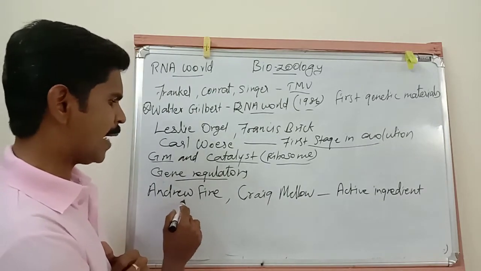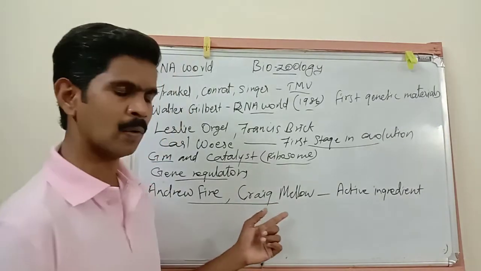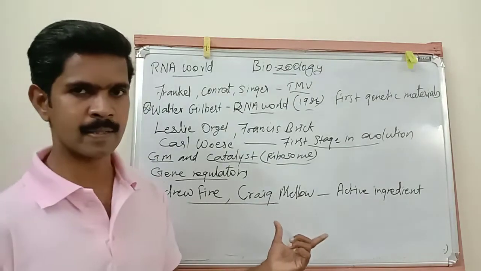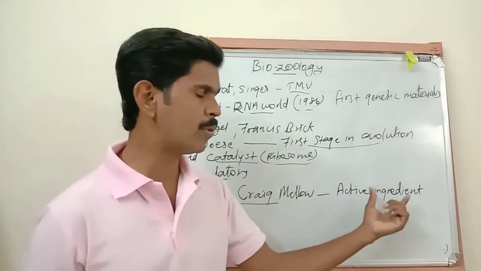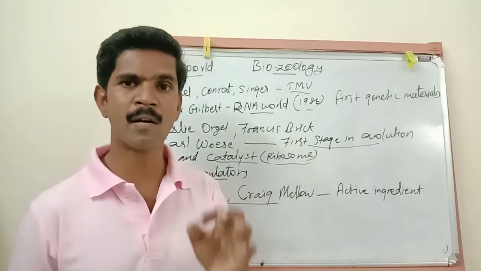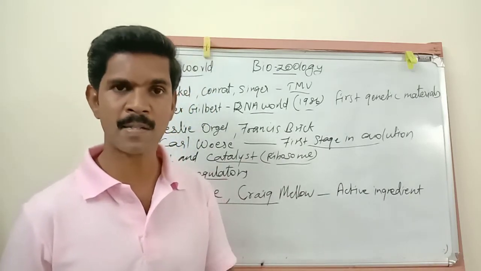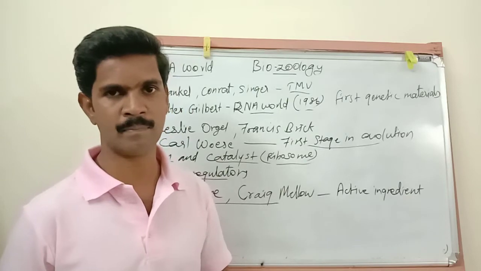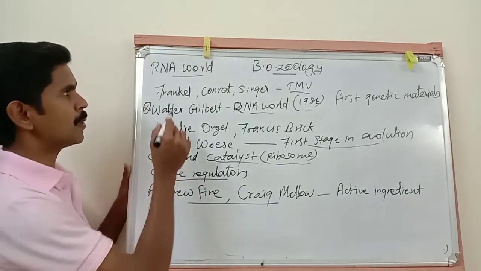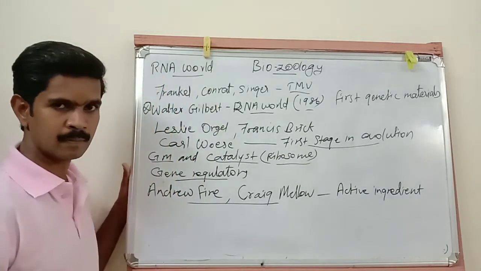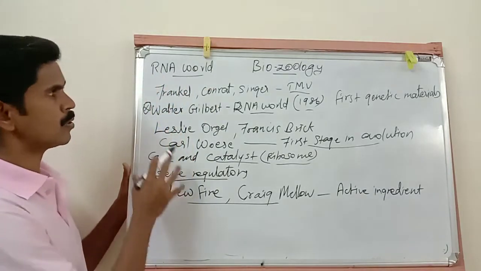Then the last point about the RNA world: two scientists, Andrew Fire and Craig Mello, said this RNA is one of the very important active ingredients in the chemistry of life, or in the chemistry of the living organism. Understand? So these are some of the points we have completed about the RNA world. Hope you understood this RNA world.